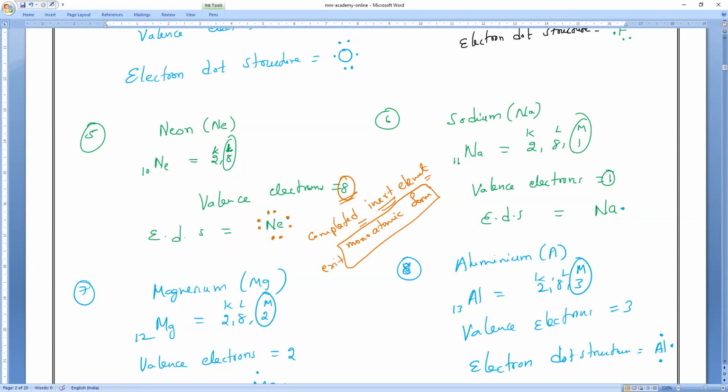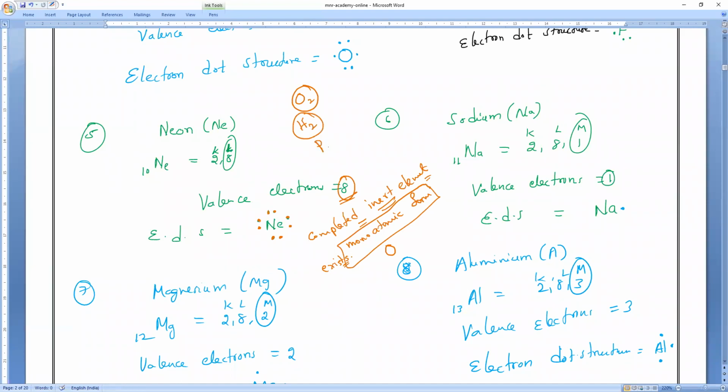This is very important, note it. All the noble gases exist as individual atoms, but metals and non-metals cannot, because they are reactive, so they cannot exist alone. For example, oxygen always needs another oxygen. Hydrogen cannot exist alone.